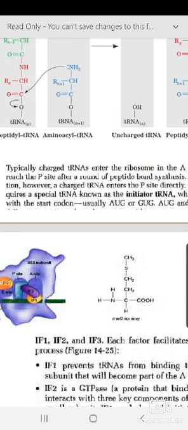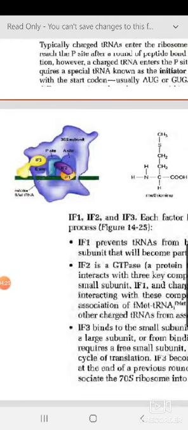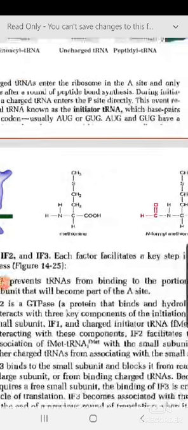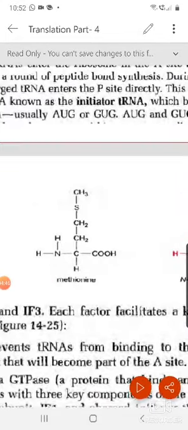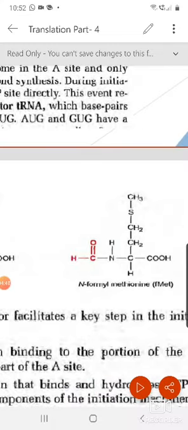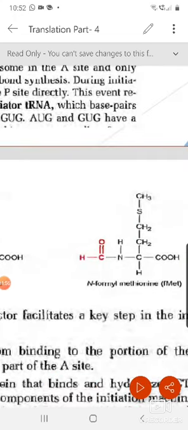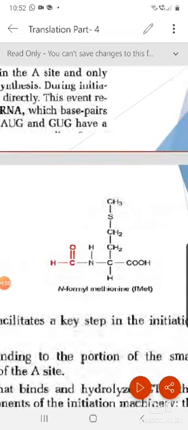Now we'll start with prokaryotic translation initiation. To understand prokaryotic translation initiation, you need to know certain proteins, factors which help this initiation process. They are named initiation factor 1, 2, 3 based on their discovery. And one more thing I want to mention: for prokaryotes, the amino acid which enters at the initiation site is not methionine. Instead, it is N-formyl methionine. See the structure.